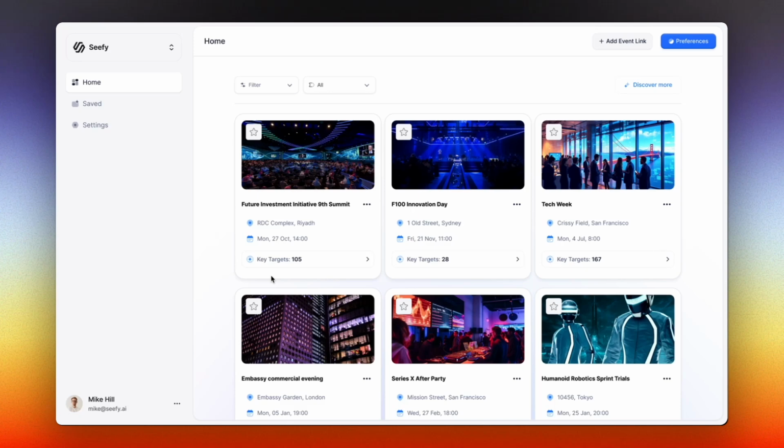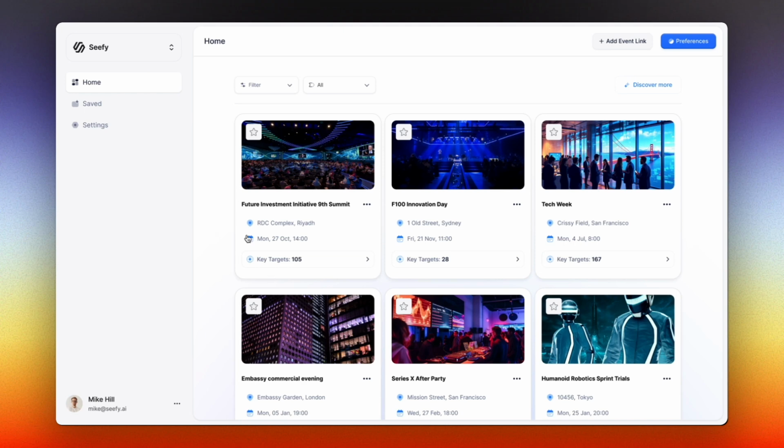Seefy is your AI event GTM super agent, tracking the global B2B event universe to drive real-world revenue pipeline for your team. From curated, tailored global event discovery that helps you find and track events that can drive ROI and revenue pipeline for your team, to automated pre-event target account and lead capture, pre-event evaluation, and a set of features that streamline your entire event workflow end to end.